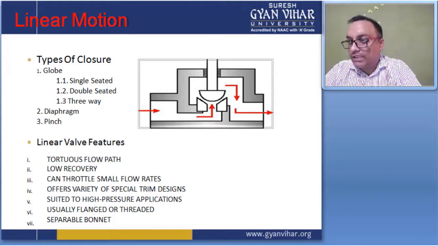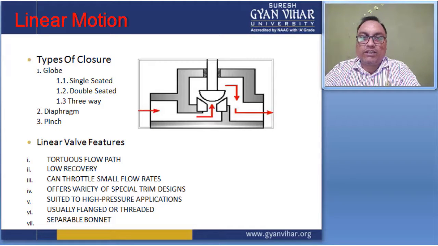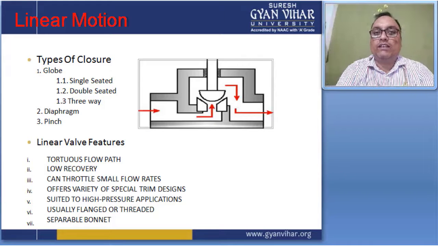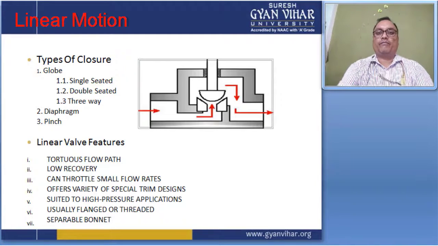But this type of valve is not used for large flow rates. If the flow rate is large, then the pressure of the fluid is also large. So this type of valve is not used for large flow rates, right?